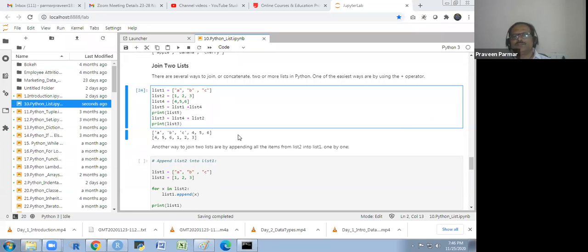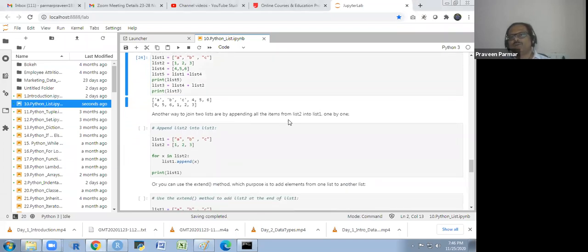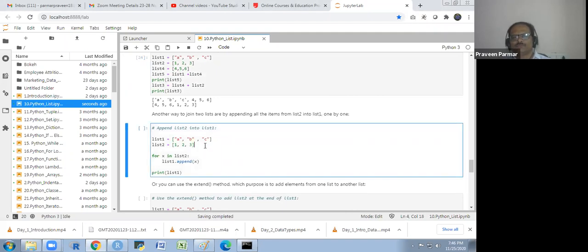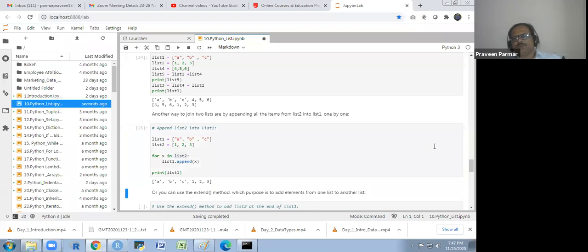Now, another way to join two lists is by appending all the items from list 2 into list 1. We have list 1 and list 2, and we'll use the for loop here. For x in list 2, list 1 append x. So whatever list 2 element, it will append in list 1. Append means it will add on in list 1. So I will show you. Got it?